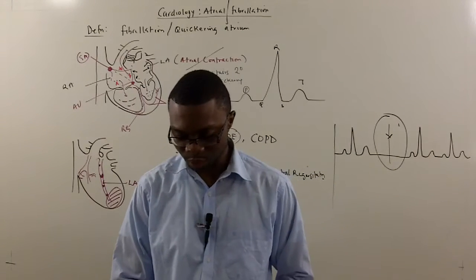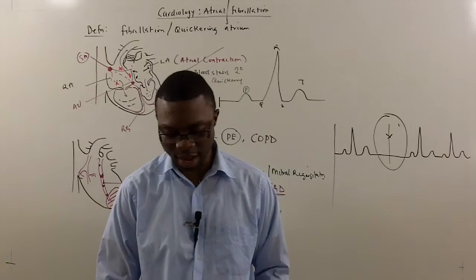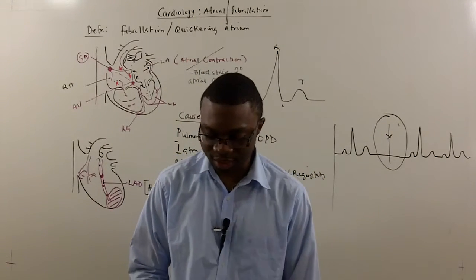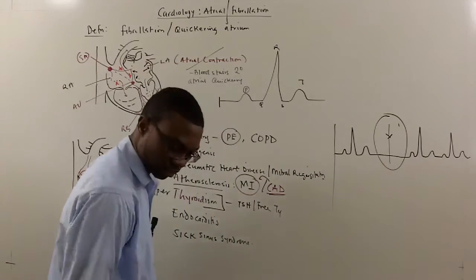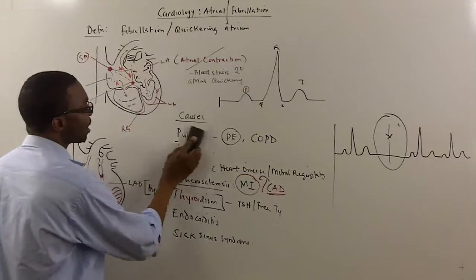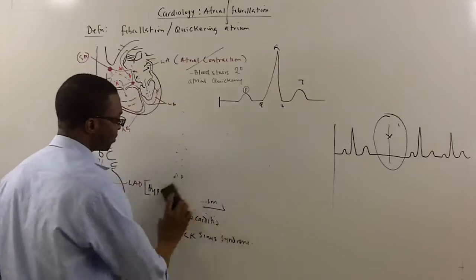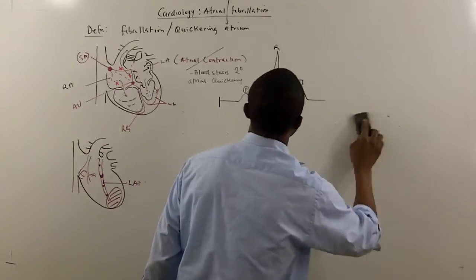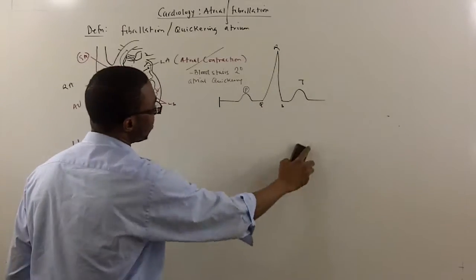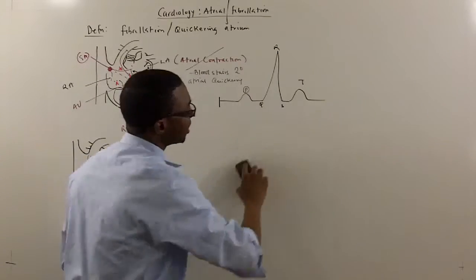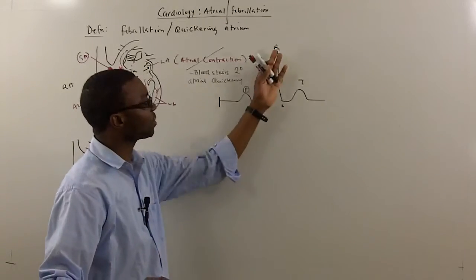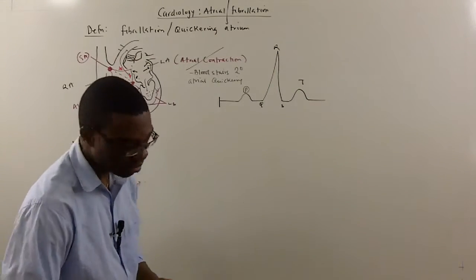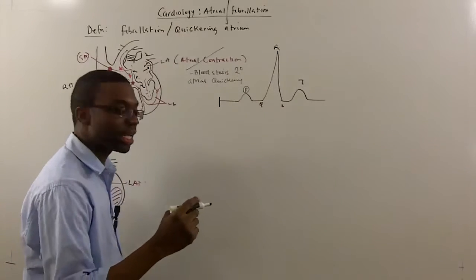Atrial fibrillation. So now, let's talk about what we've got to look for when patients have atrial fibrillation on EKGs. How do we recognize this pathology on an electrocardiogram? Remember, this is a normal sinus rhythm, right? P wave, QRS complex, and a T wave. When patients have atrial fibrillation, there are some important things you need to keep in mind.